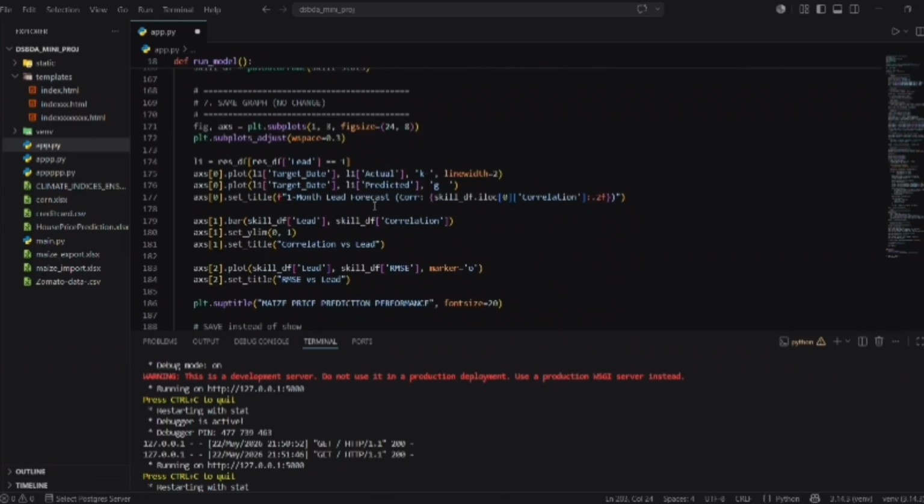The application exposes a single root endpoint. When hit, it kicks off the entire analytical execution, converts our compiled pandas skill metrics table directly into a clean HTML table template, and serves it to the browser interface.